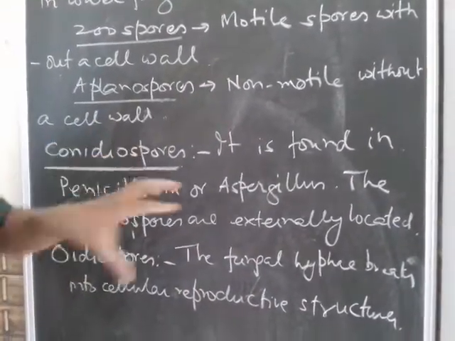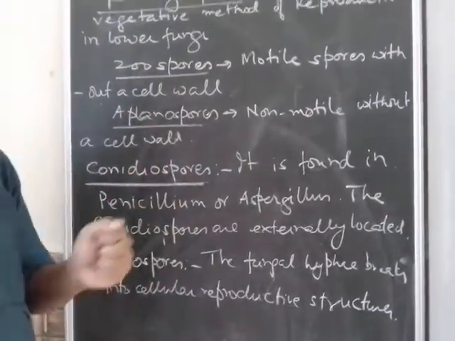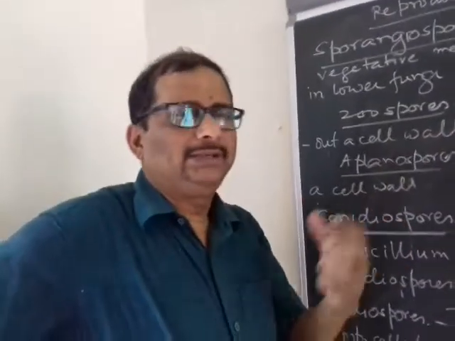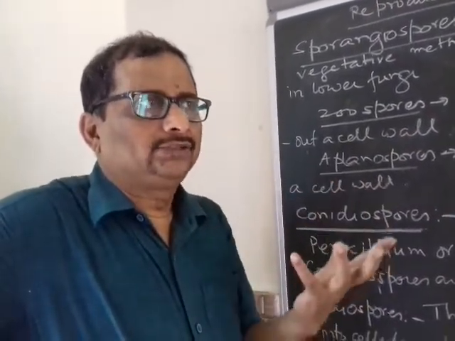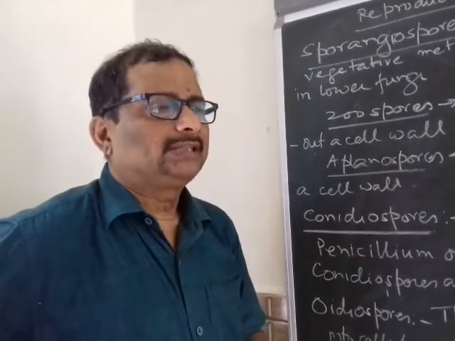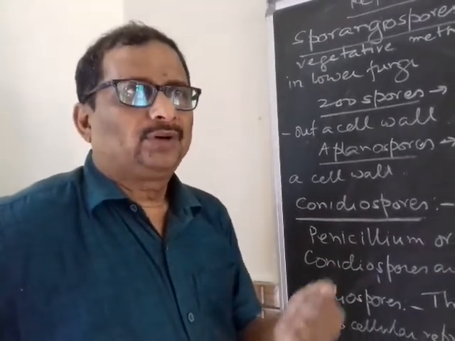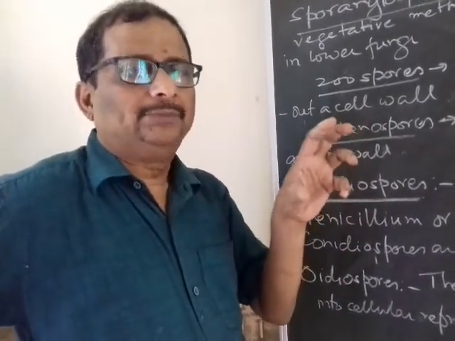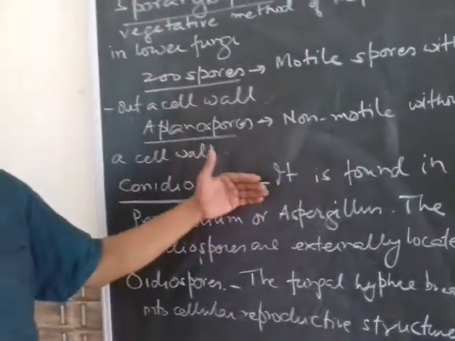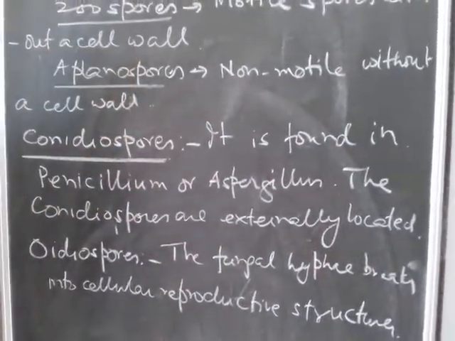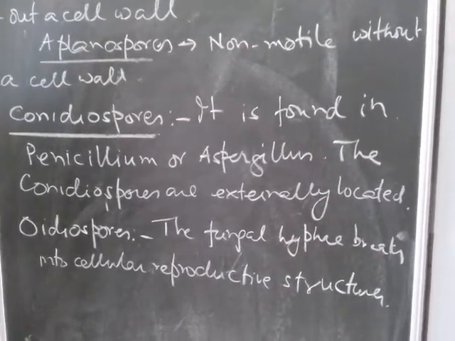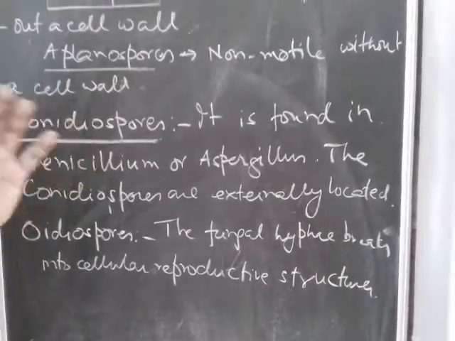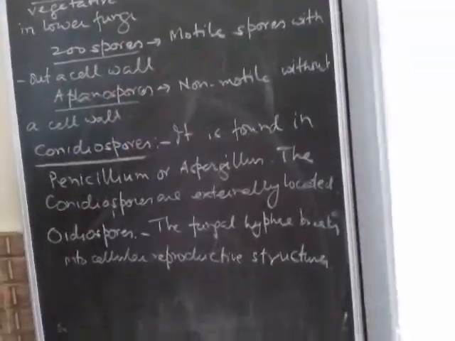This is the difference: in fungi like mushrooms, and in lower organisms like Rhizopus or Mucor, you will see the spores are encased in a sporangium or spore sac. But in conidiospores, they are externally located on the sporangiophore, or what we call the columella, and they are naked. That means the spores are without a cover.